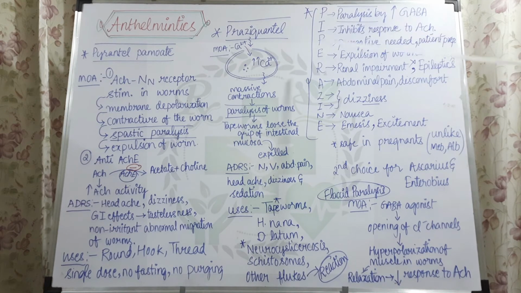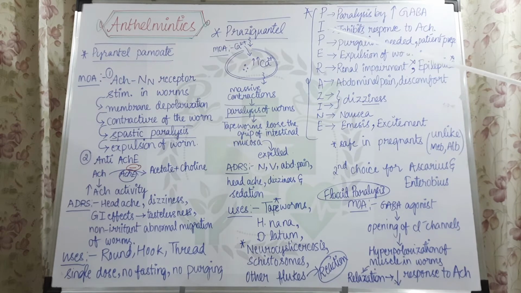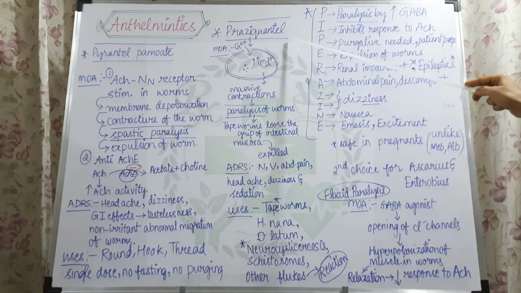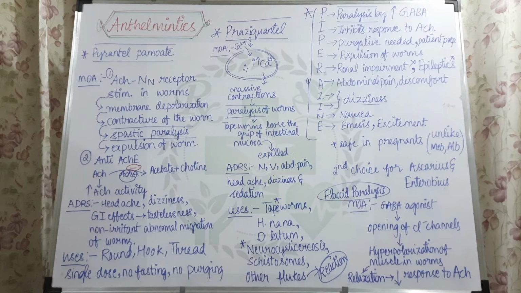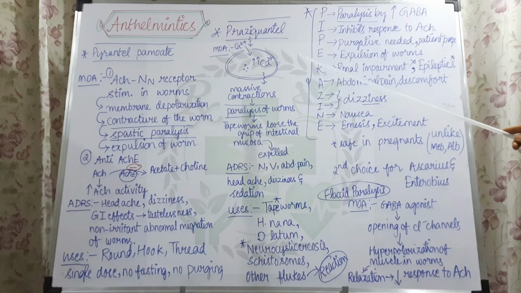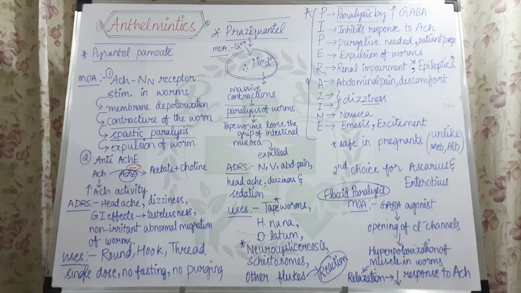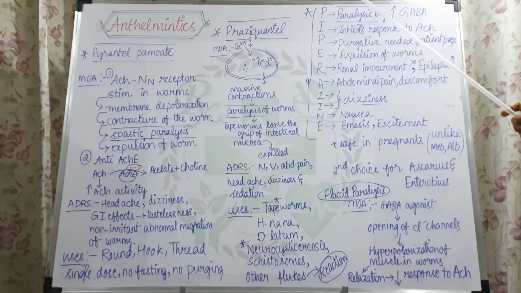Next thing is praziquantel. When taken, it will be rapidly absorbed by the worms. Once it is absorbed, it enters the worm and starts showing its mechanism of action. If for example this is a worm, excess calcium will be leaking into the worm, because the action of praziquantel makes the membrane more prone to calcium leaking.